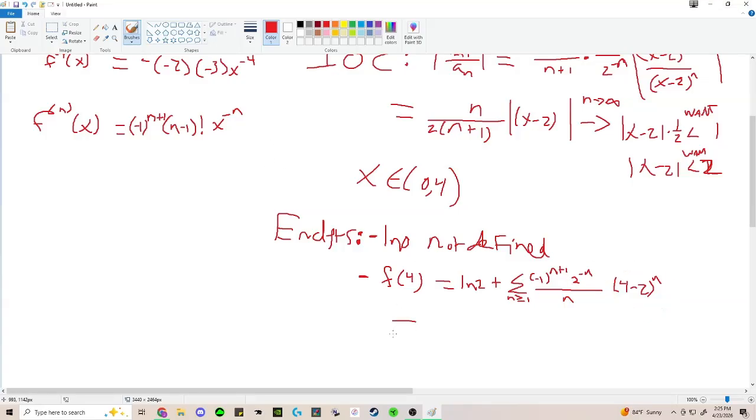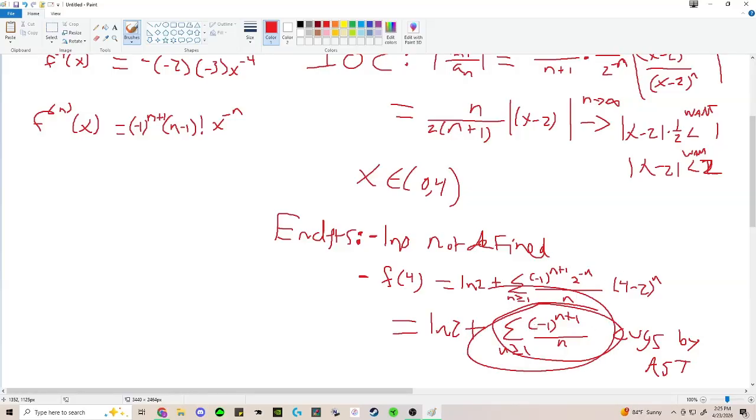So now that we've got that, this is going to be ln 2 plus the sum, n greater than or equal to 1, of (−1)^(n+1) divided by n, and we know that this converges by the alternating series test. This is the exact same one that we were talking about on the extra credit: you've got −1 alternating, and then you divide by n.